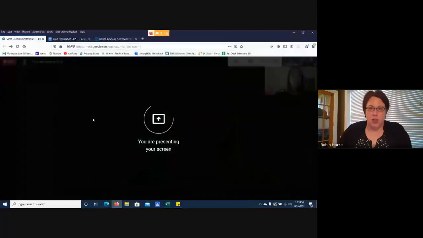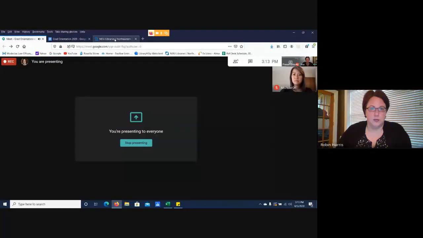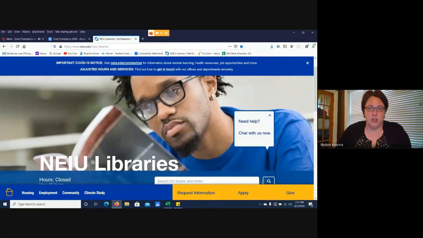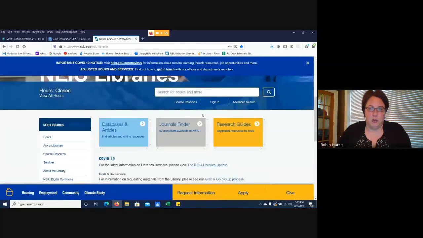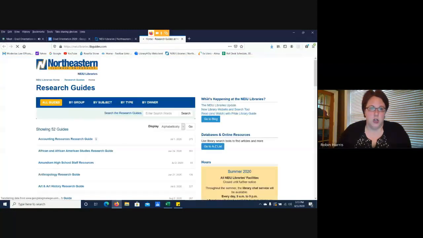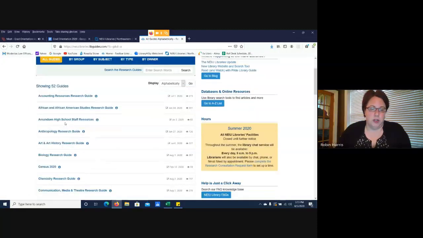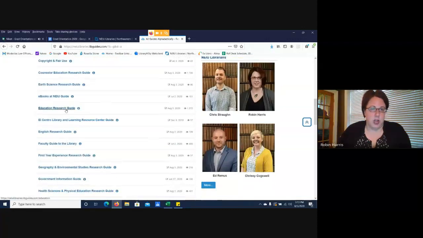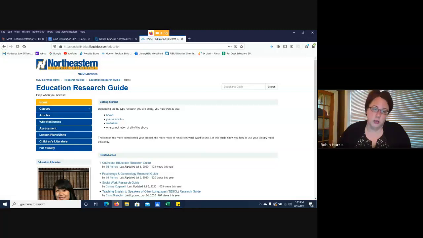So I'm going to go ahead and share my screen now and start on our library homepage. So I'm going to take you to the research guides that I had mentioned. So we're starting on our library homepage right here, and I'm going to go to research guides, which is this yellow box about halfway down the page. So as you can see, we have 52 different guides. Like I said, one for each discipline and a few extras. But I'm going to start today at our education research guide, which is Michelle's research guide.